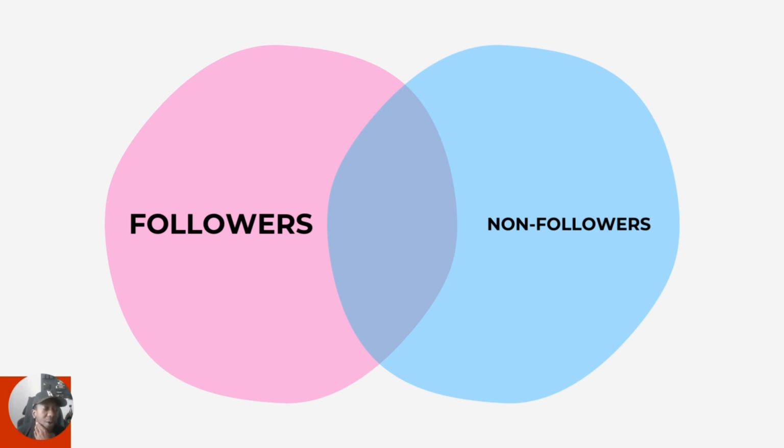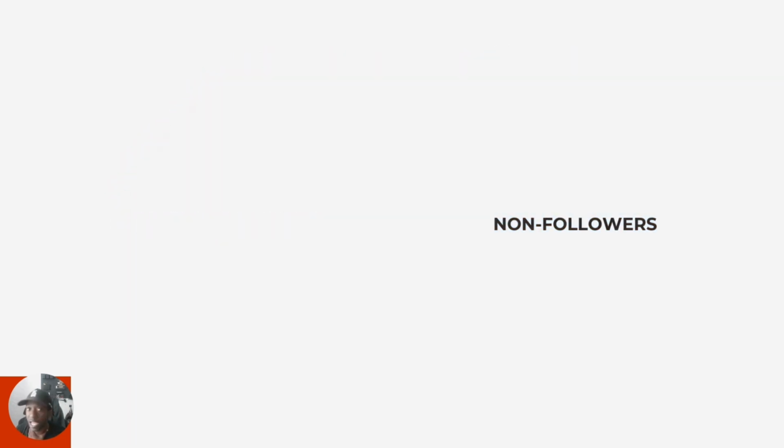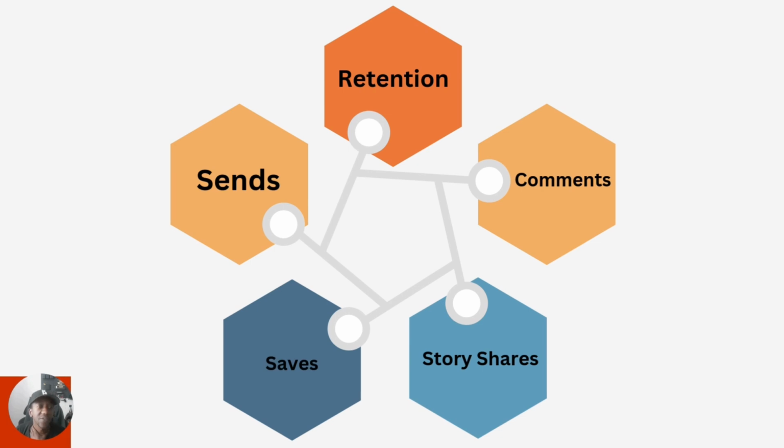And now let's talk about how they rank distribution. So, to the best of my knowledge and understanding from my collection of data and use of AI, here is how they rank the distribution, okay? First is sends, right? Not shares, sends. How many times does this thing get sent to friends via DM? This is the number one ranking right now in terms of distribution because they are pushing community.